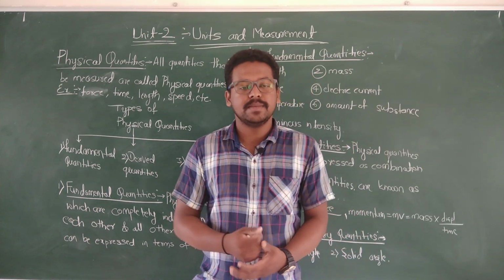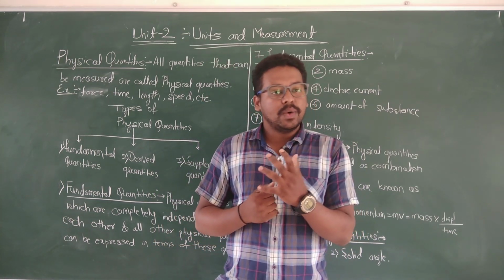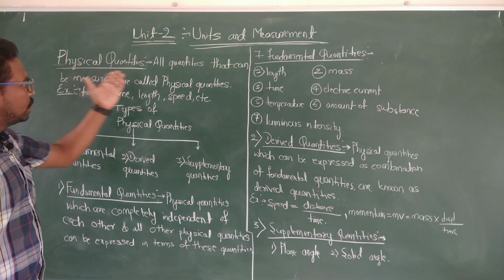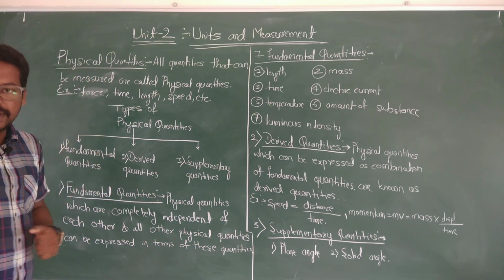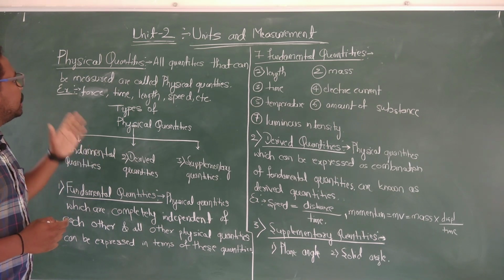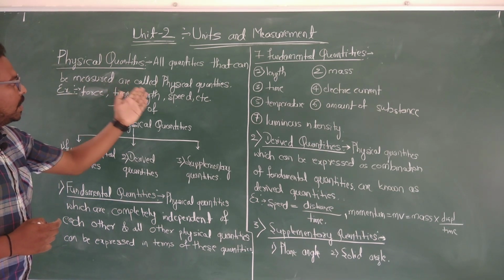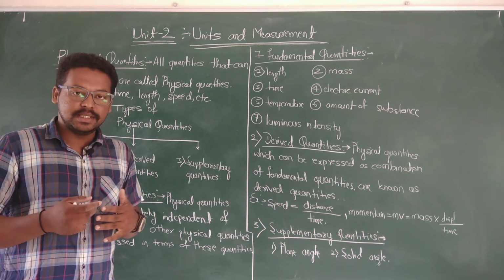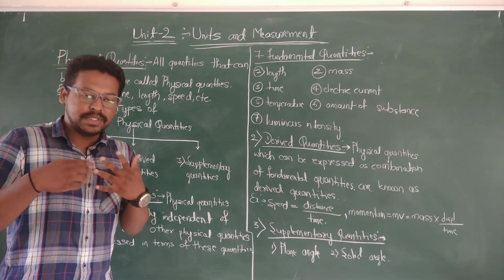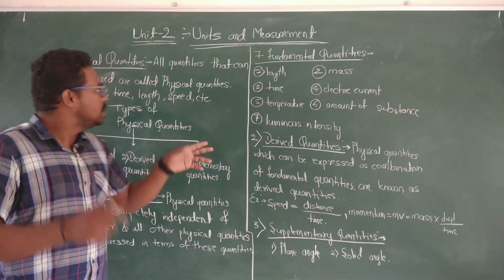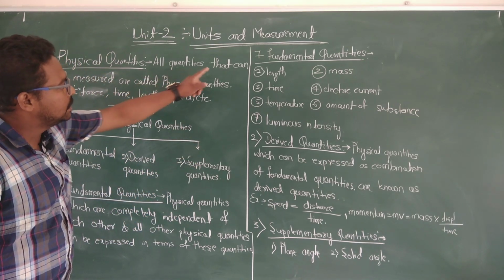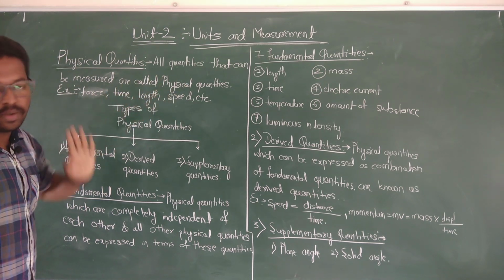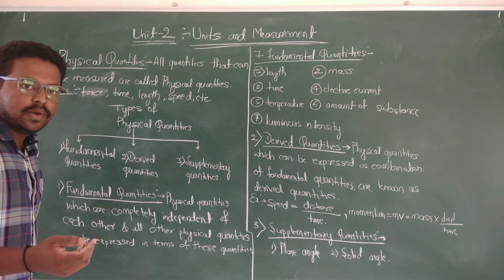So physical quantities means all quantities that can be measured are called physical quantities. So what are the physical quantities?